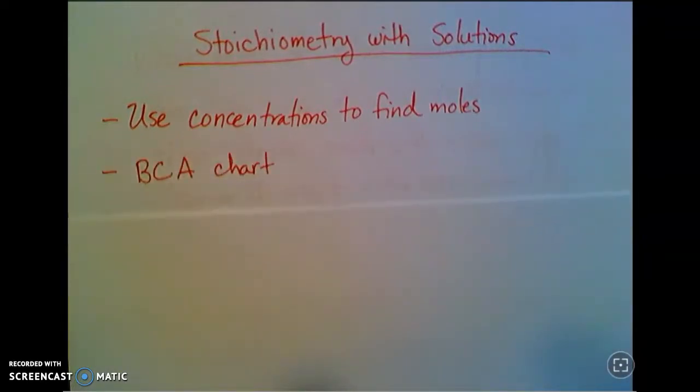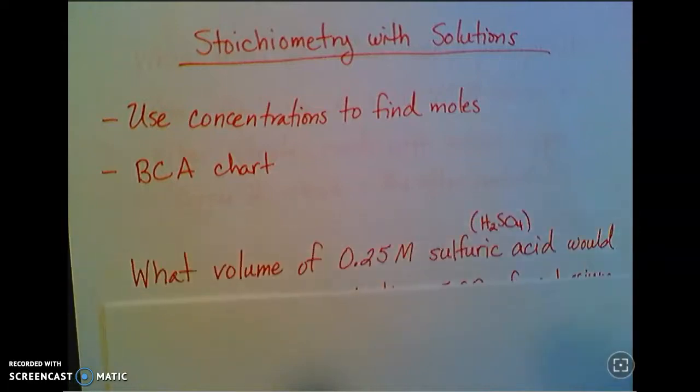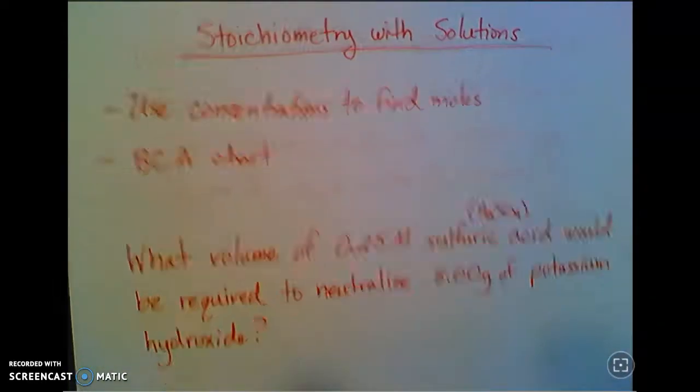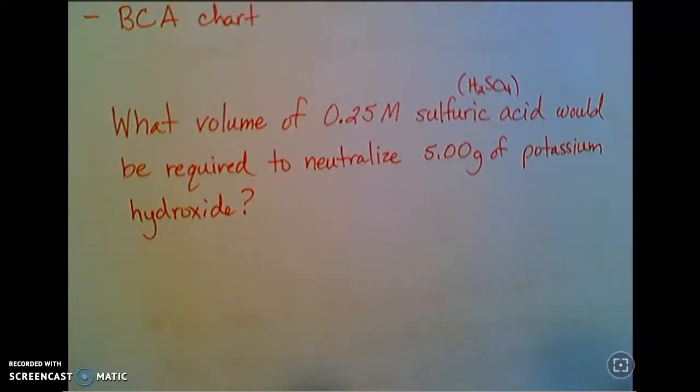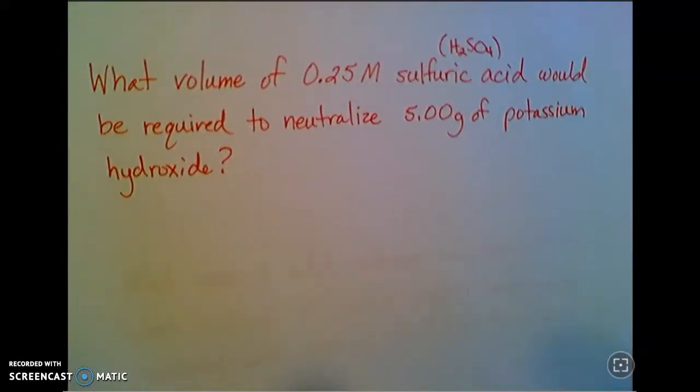Once you get those moles, stick it into a BCA chart, and everything else just flows from there just like normal. So we'll work through a few, and as always, if you feel like you can go ahead and skip to the practice problems, I don't have any problem at all with that. If you do get stuck on the practice problems, you can always come back and watch some examples as you need to. I try to cover everything that you'll see in those practice problems pretty much.